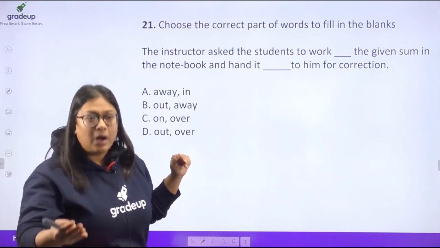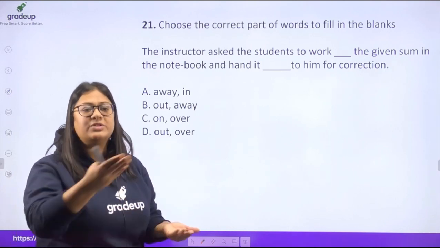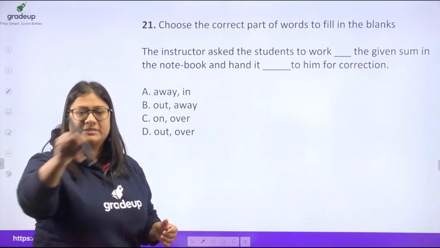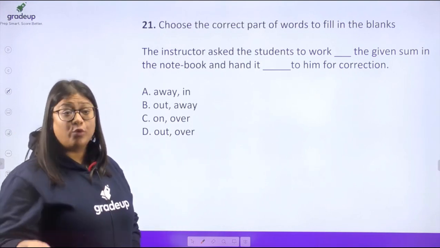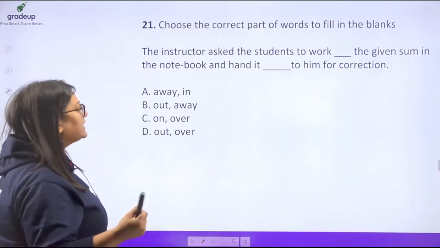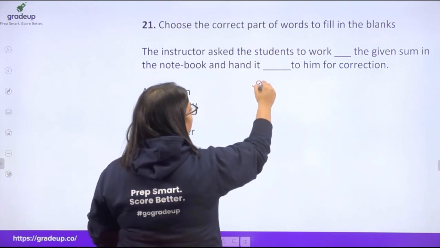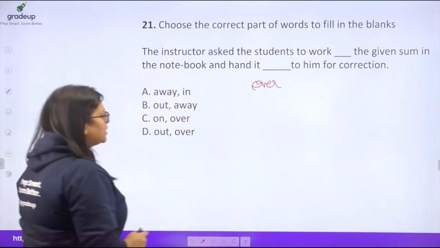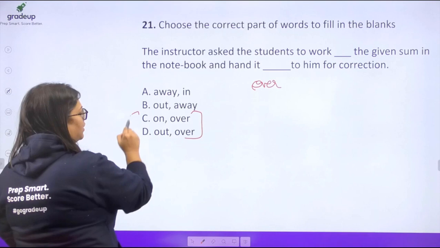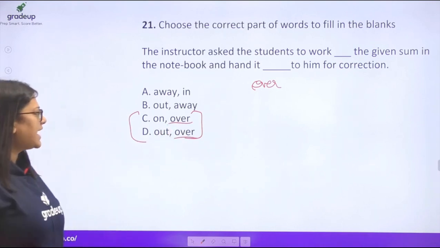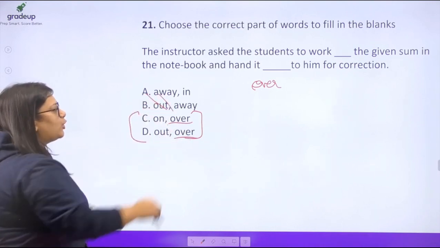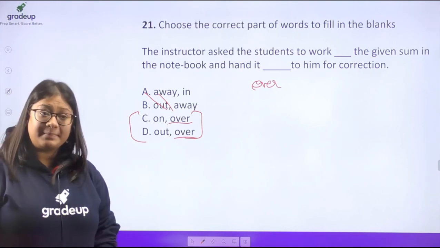When you are giving from one person to the other person, when you are giving a particular thing to the other person, you say hand over. Okay, so hand it over to him for correction. So the second word is definitely over, right? We can negate options A and B.